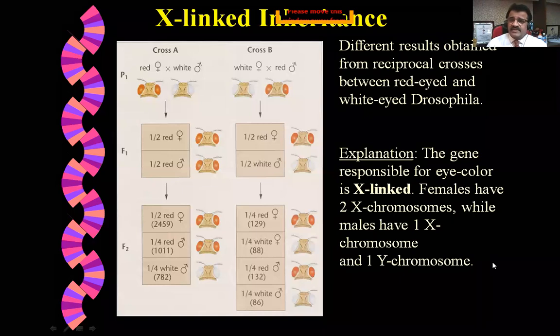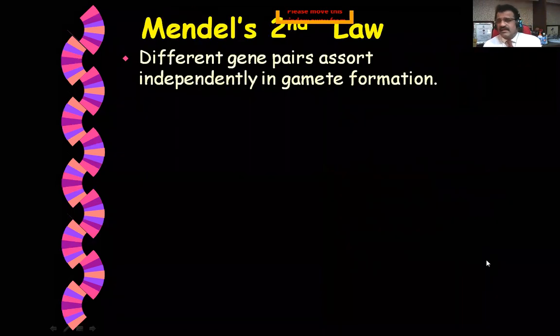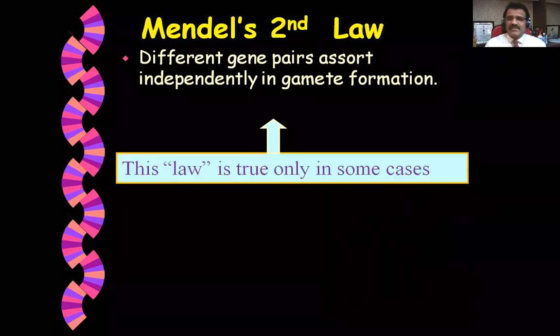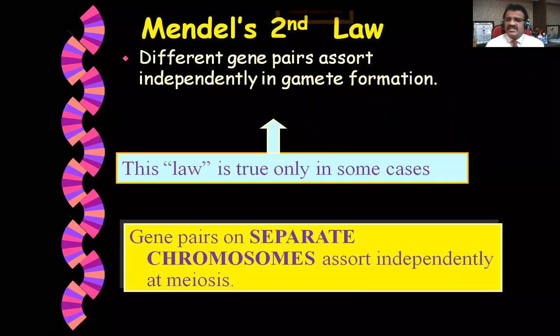Let us proceed further regarding Mendel's second law. Different gene pairs assort independently in gamete formation. Okay, this law is only true in some cases. It's an uncommon law. Gene pairs on separate chromosomes assort independently at meiosis.